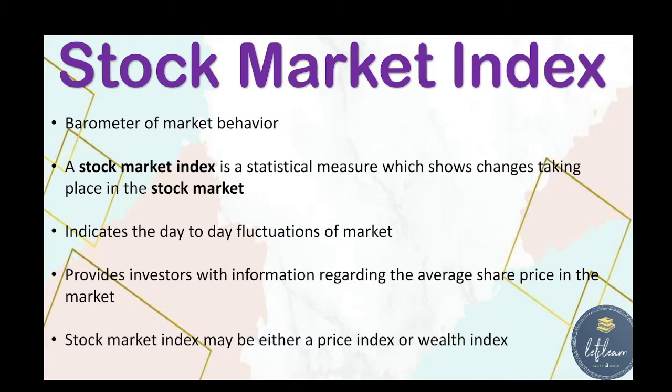A stock market index is created by selecting a group of stocks that are capable of representing the whole market or a specified sector or segment of the market. So we are not taking each and every stock to calculate the index, but a group of stocks which can represent the whole market or a specified sector is selected, and then the index is calculated. The purpose of the index is to quantify the price movement and monitor the sensitivity of the market. So this is all about the stock market index.